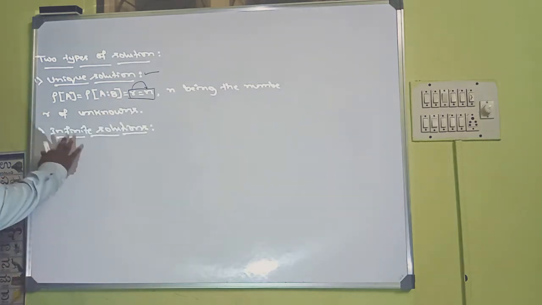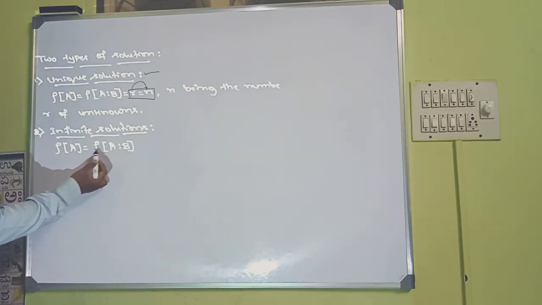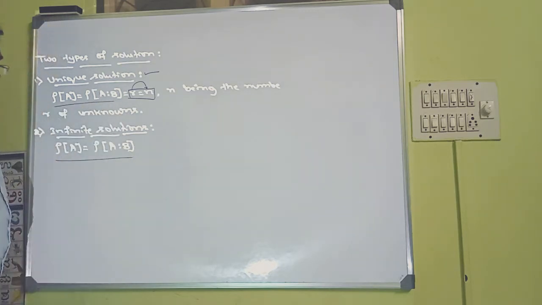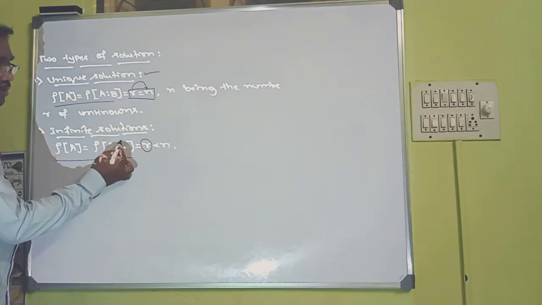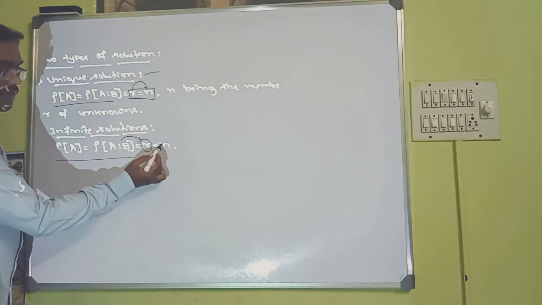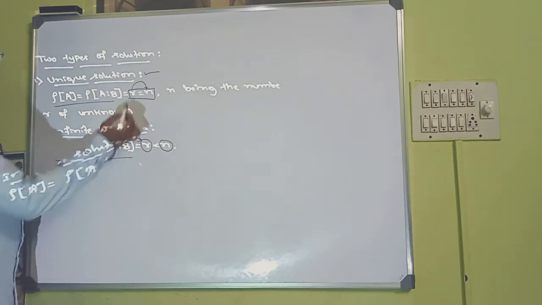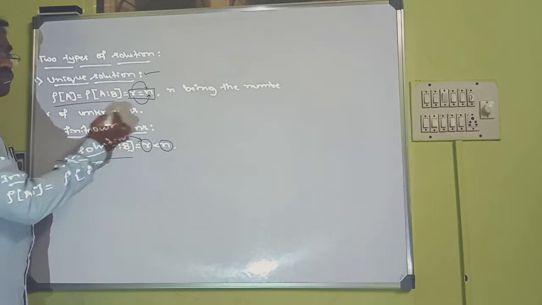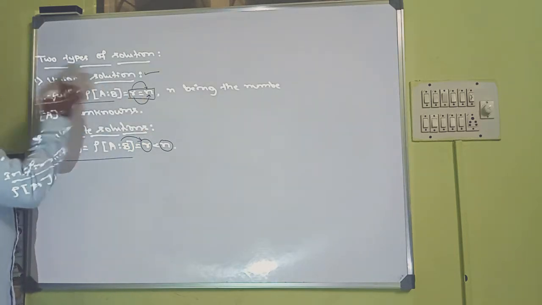Now infinite solutions. Let us see what is an infinite solution. The rank of A must be the same as the rank of A|B. Here also we have that. But whatever rank you get here will be less than the number of unknowns. If the rank is equal to the number of unknowns in the system of equations, then it has a unique solution.